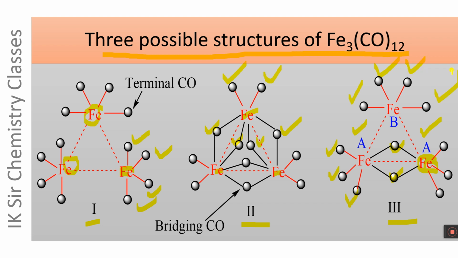It is obvious that the structures 1 and 2 are symmetrical, in which the chemical environment around each Fe atom is equivalent. On the other hand, in structure 3, the chemical environment around Fe atoms A is the same, but it is different from the chemical environment around the Fe atom marked as B.